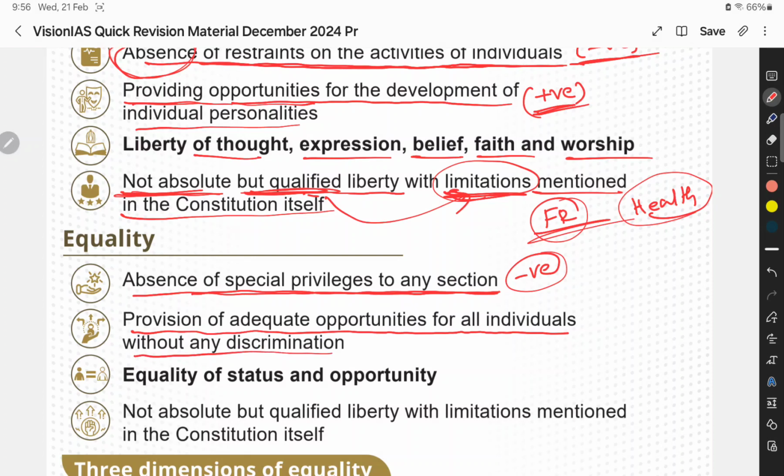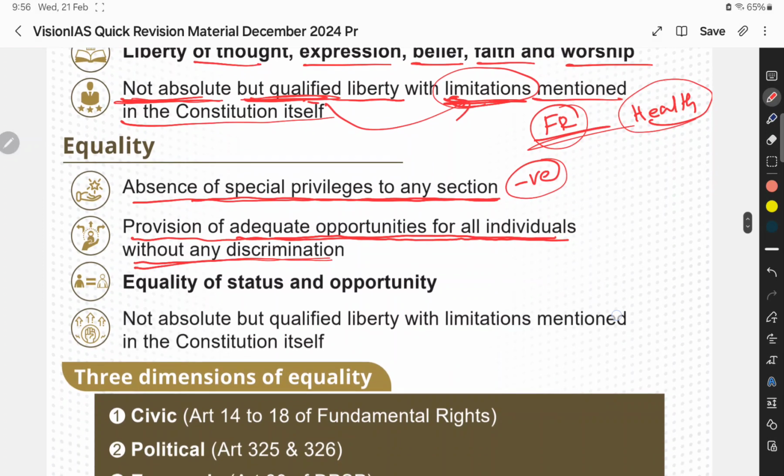For example, take the competitive exams. For example, the UPSC exam, there may be reservation, but that doesn't mean that there is no equality, because any person who is eligible to write the exam at 21 years, every caste, every religion can write the exam. So it is providing adequate opportunities for individuals without any discrimination.